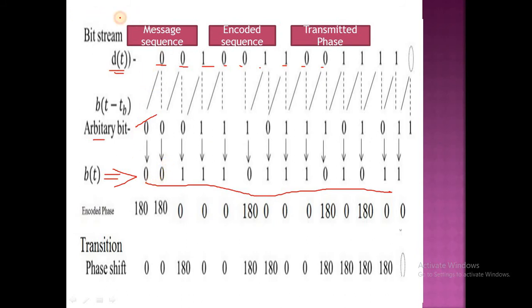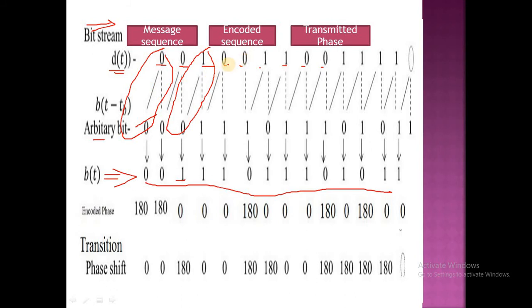It is a differential encoding process, no? So a differential encoding consists of an XOR gate. For the same inputs, 0 and 0, we have 0. For different inputs, 1 and 0, we get 1. For 0 and 1, different, we get 1. For 0 and 1, different, 1. For same, we have 0. For different, we have 1.